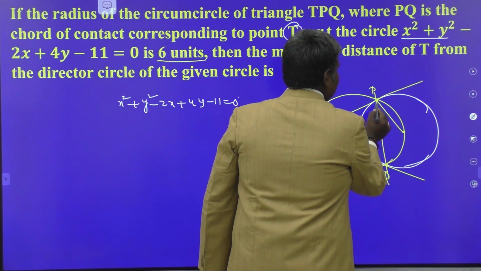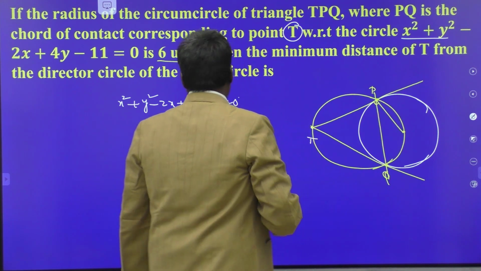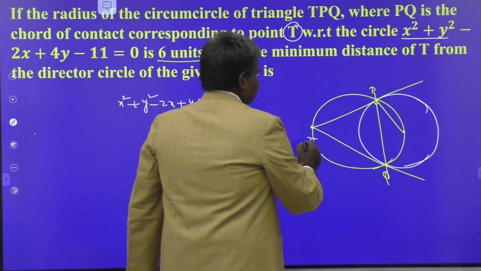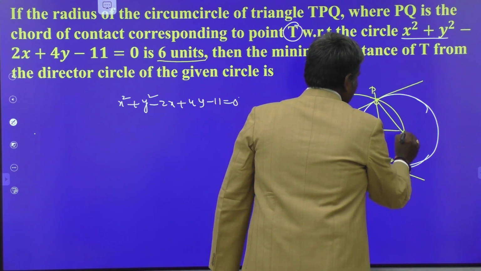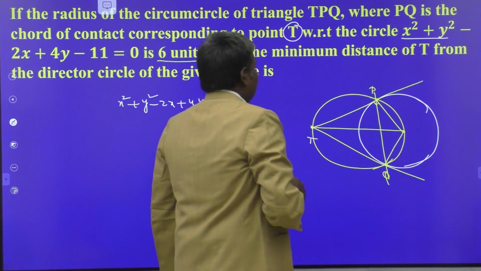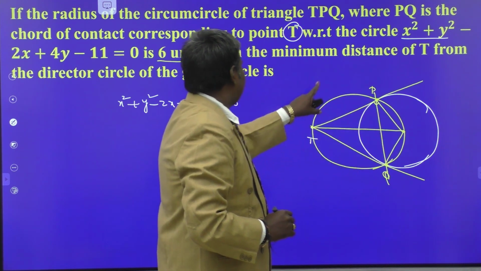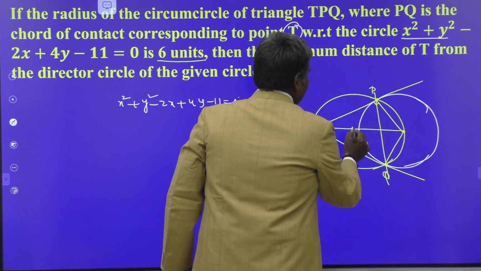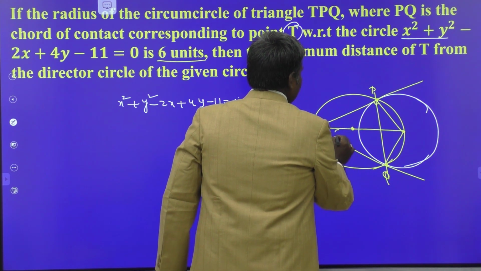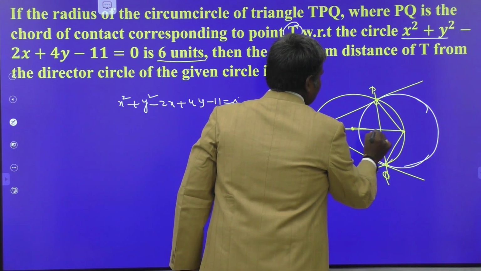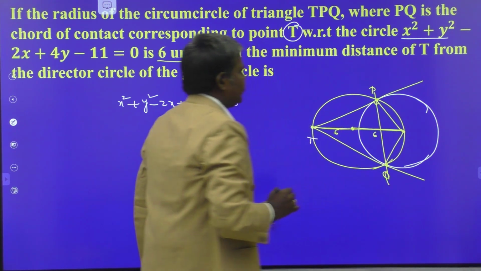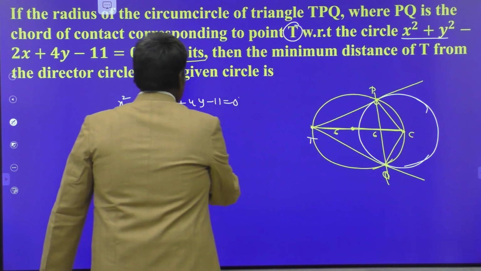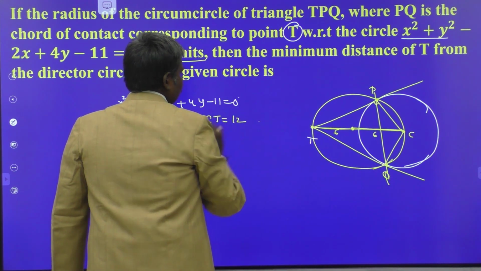So by joining itself, the angle is 90 degrees. That is why the circle passes through the center of that circle. Just by joining in this manner, the radius of the circle is given to you, my dears. What is the radius of that circumcircle? 6 units. Suppose this is the center of the circle, 6 units radius. If it is 6 units, automatically the distance from here to here is also 6 units. So the distance from C to T, CT, is equal to 12 units.